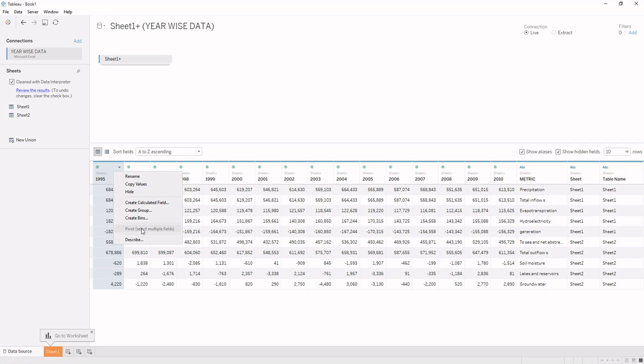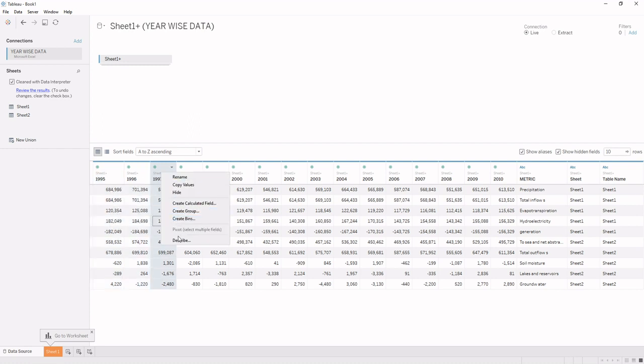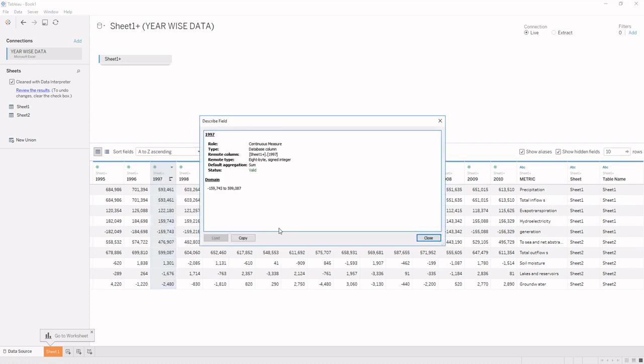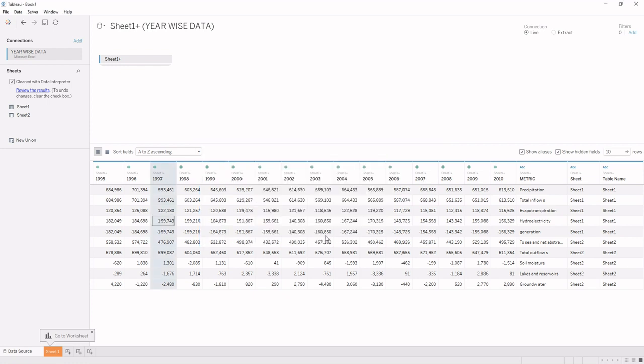Further, we have the option of pivots. As told earlier, they would be used to widen or lengthen the data, but they would be seen only when we select more than one column. Then we'll get the option describe, and describe would be helpful for giving metadata of the column. Besides these options, when you bring your mouse in front of a field name, you will get a sorting option to view the data in sorted order, where by default it would be unsorted.